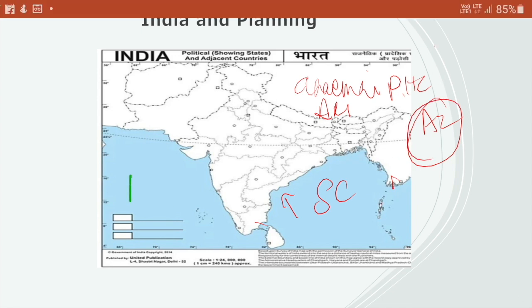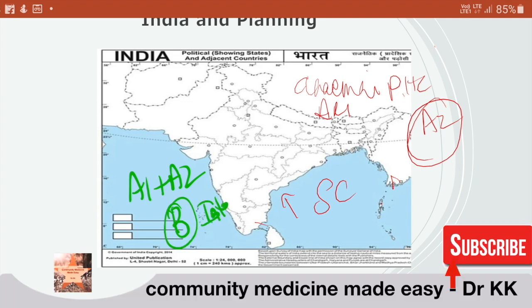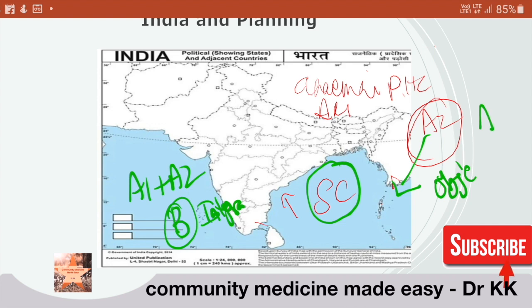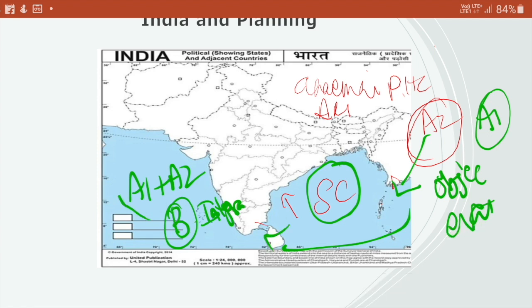A1 and A2 will be combined to produce the B program, the integrated program. Here we integrate the subcenter component from A2, and the objectives and evaluation from A1. When you combine these two, you get the B program. Then you start implementing this integrated program and see whether the problem of anemia and ARI is reducing.